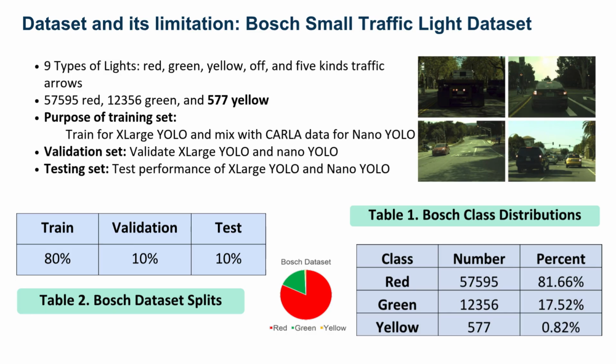The Bosch Small Traffic Lights dataset is an open source dataset used for AI vision model training. This dataset has 9 classes: red, green, yellow lights, off, and 5 arrow classes. I only use the 3 main states, and you can see here the data distribution and the number of images classified. The majority were red and green, with only 577 that were yellow instances. So this is just about 0.82% of the dataset evaluated in the 3 state count.